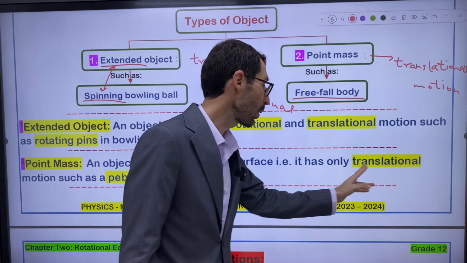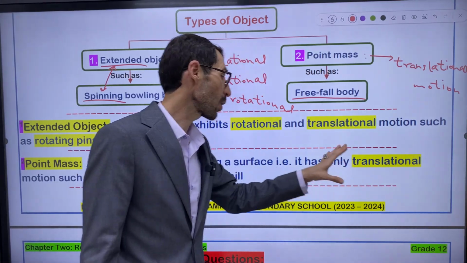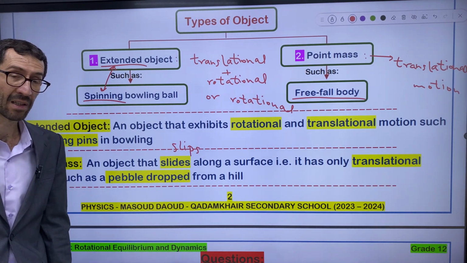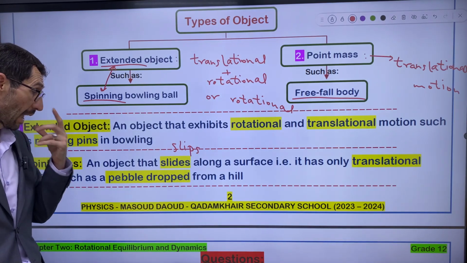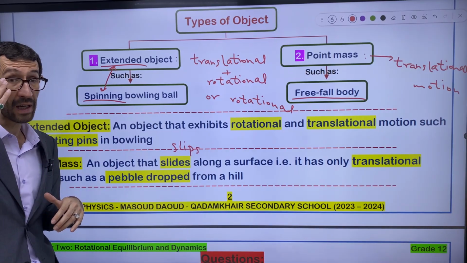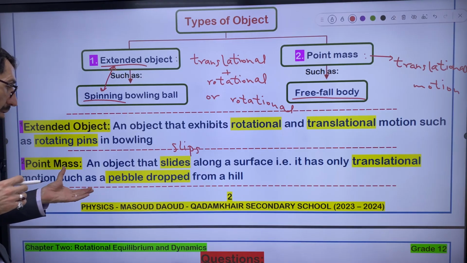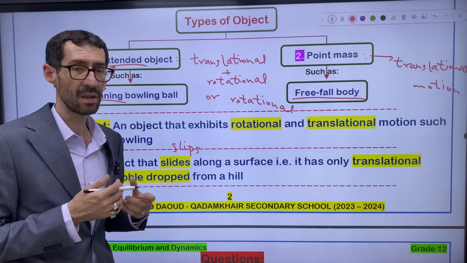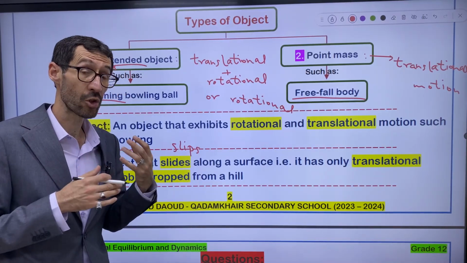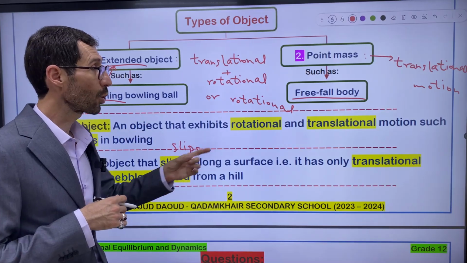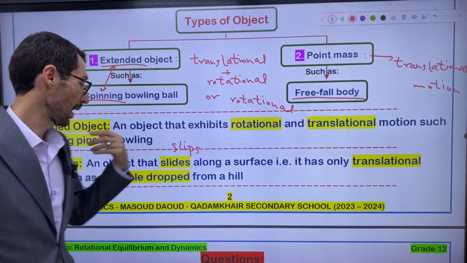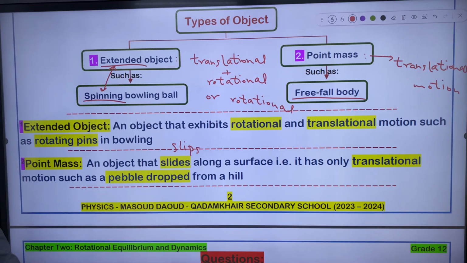It means it has only translational motion, such as a pebble dropped from the top of a hill. In this situation, a pebble does not rotate, it only slides, and it has only translational motion. And as I told you, free fall bodies in general are considered point masses.